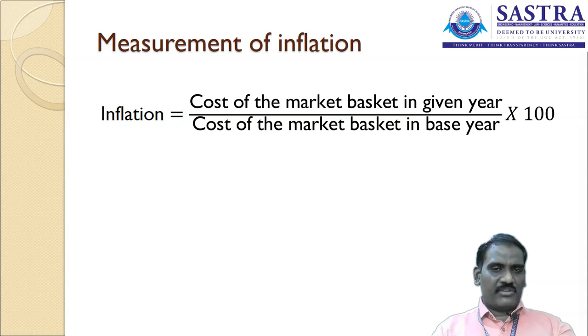Measurement of inflation. So the calculation of inflation: how are inflations calculated? In order to understand the current scenario, as well as how there is a change in the price compared to the previous price, it is measured using the concept of inflation.